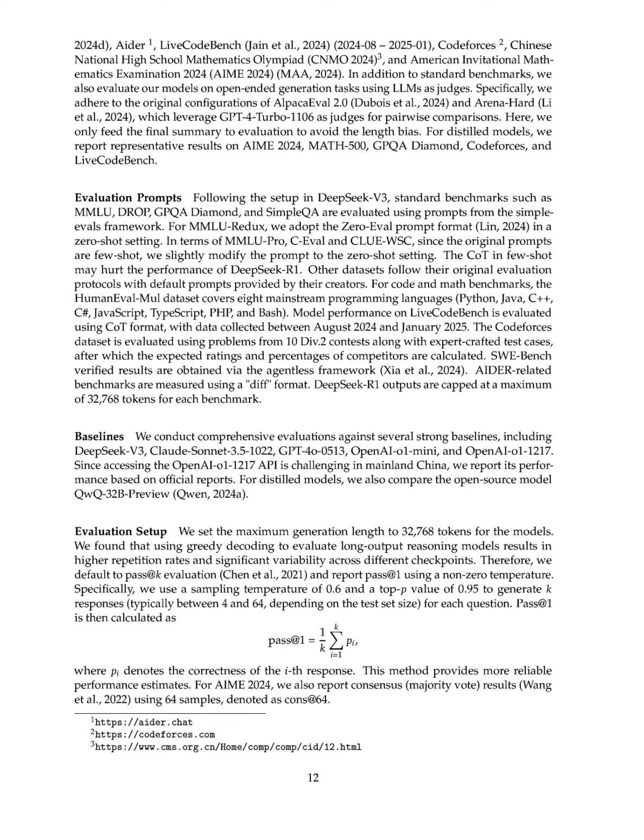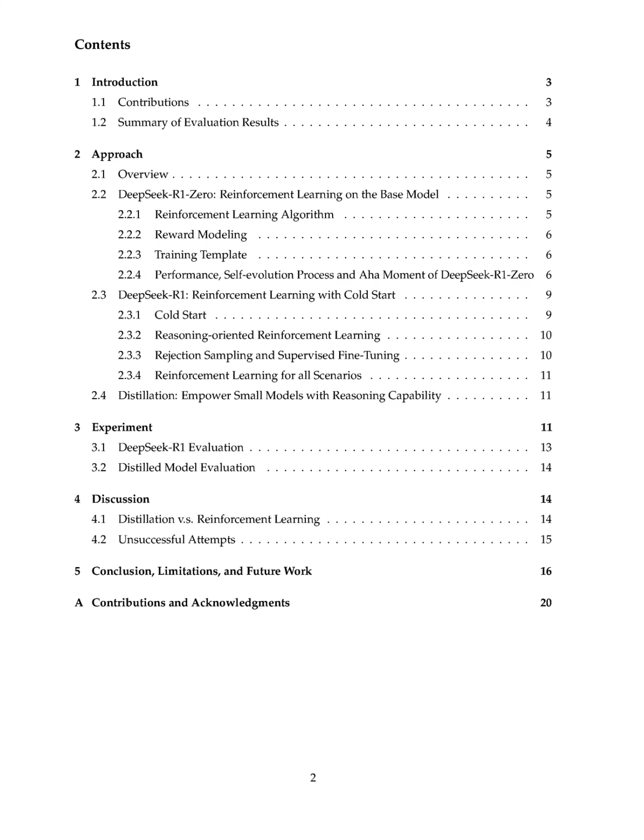DeepSeek-R1 demonstrates significant theoretical and practical advantages over previous models like DeepSeek v3 and OpenAI models in reasoning tasks and overall performance. Firstly, it achieves superior scores on various benchmarks, such as 79.8% pass at 1 on AIME 2024 and 97.3% on Math 500, outperforming DeepSeek v3 and showing competitive performance against OpenAI o1-1217.